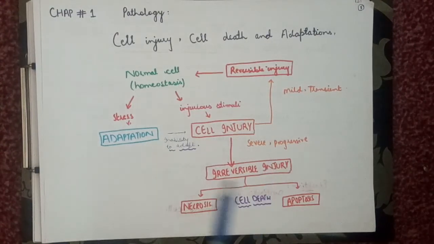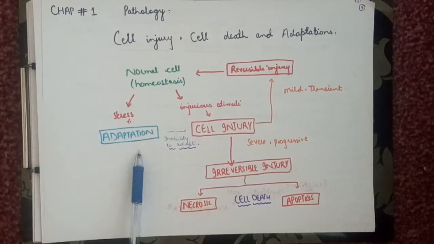Okay, let's talk about this adapted cell. Adapted cell is a stress cell, and this is in between the normal cell and injured cell. Stress cell is always reversible. Irreversible injured cell always goes to necrotic cell.